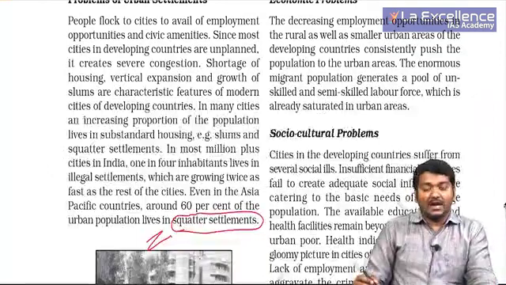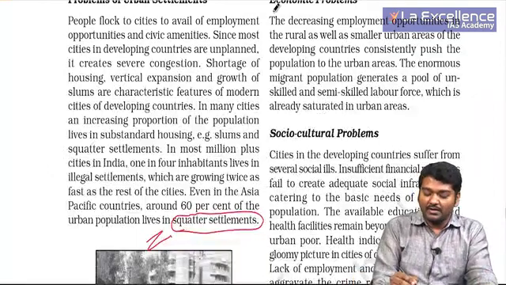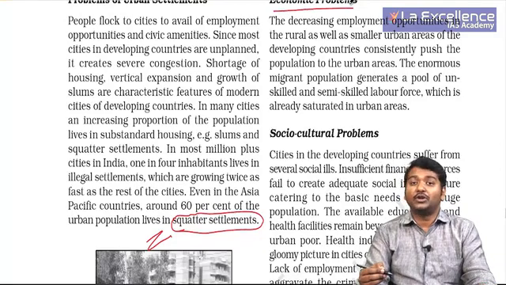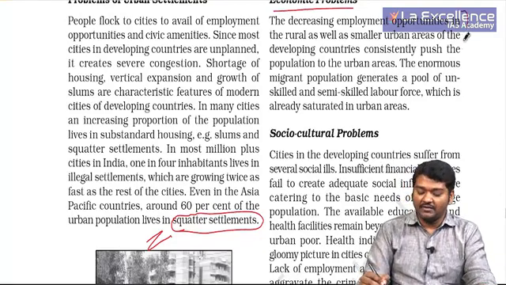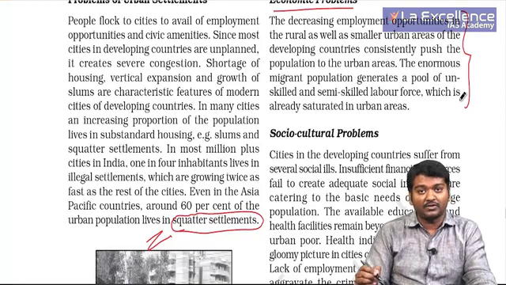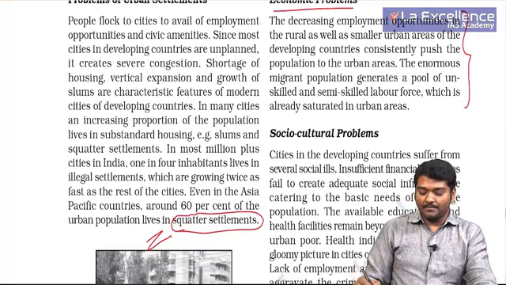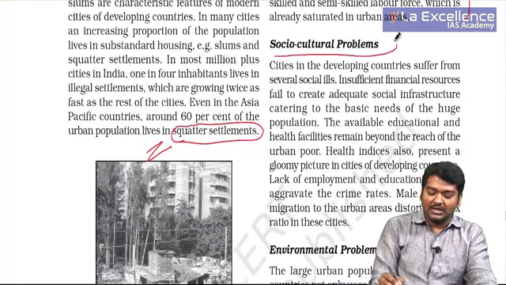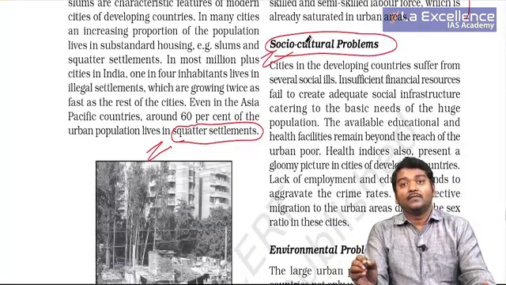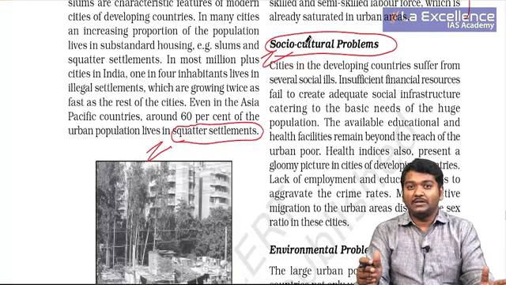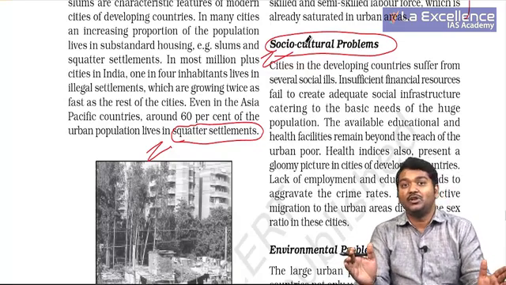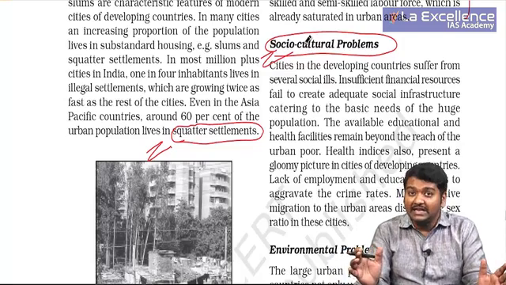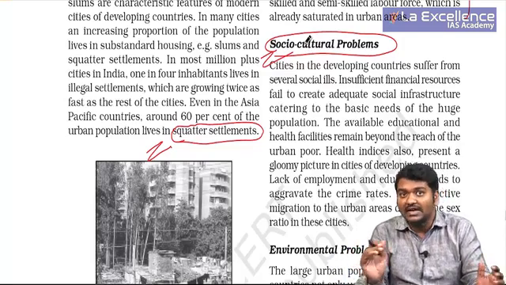You have slums and squatter settlements. Second important thing is economic problems, because migrants usually come, they don't have money, so they have to stay wherever the opportunity is available for them to stay, and they develop some sort of slums around. Then you have socio-cultural problems. That is, when migration takes place, different societies will be looking at different sorts of cultural activities, and this leads to some divisions within the societies.